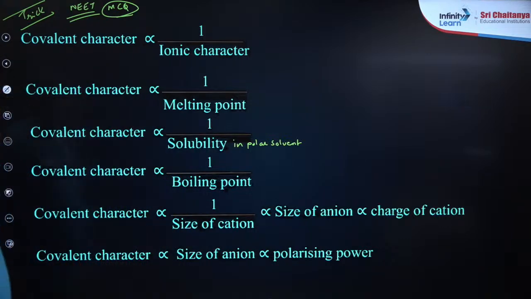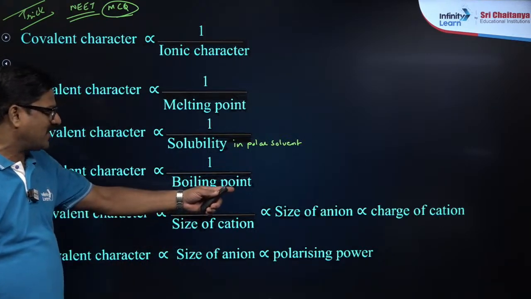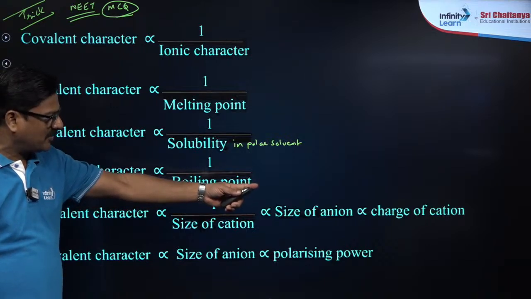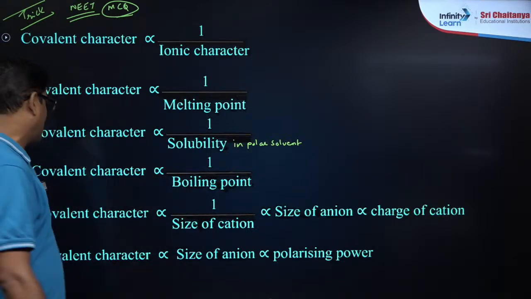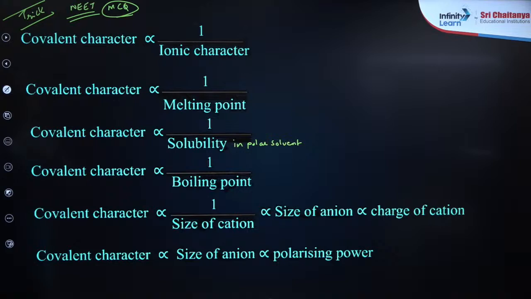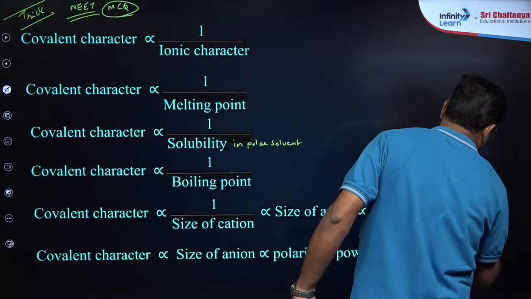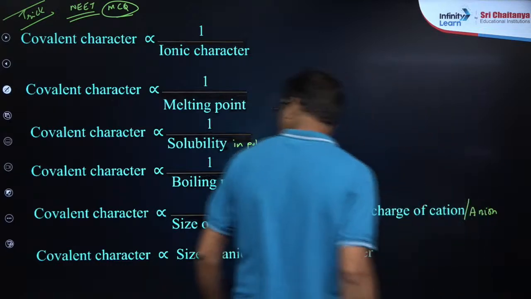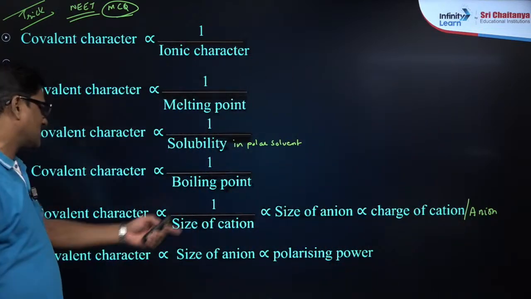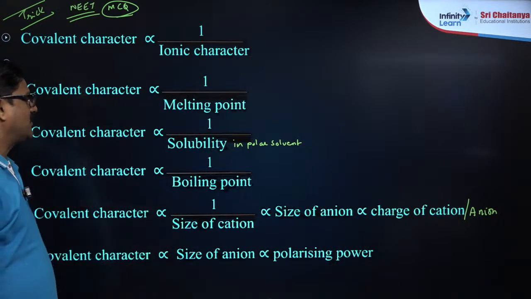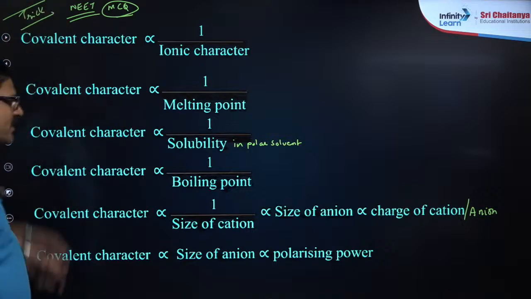Covalent character is directly proportional to size of cation or size of anion, directly proportional to charge of cation or anion, and directly proportional to polarizing power. So many logics are there.